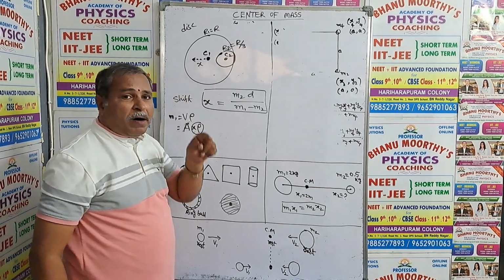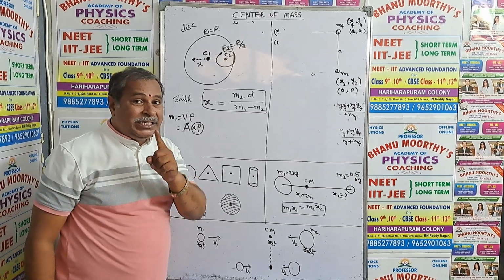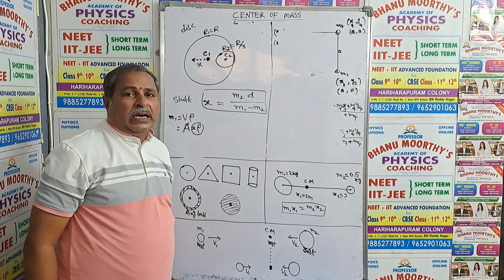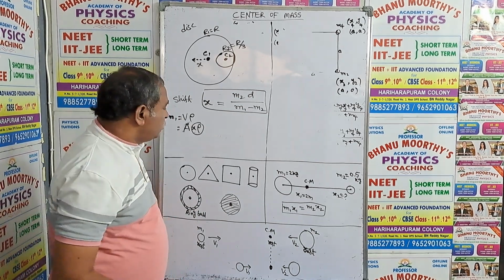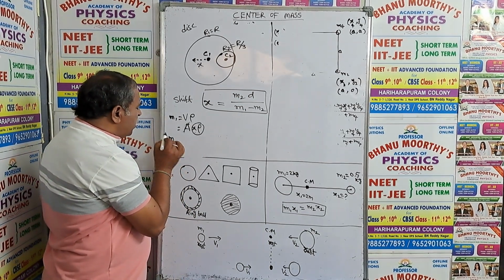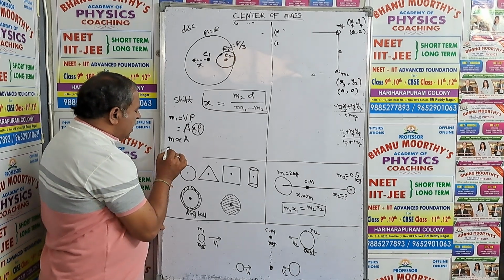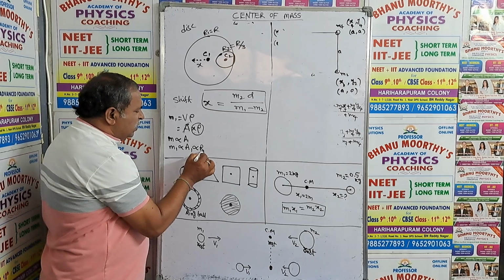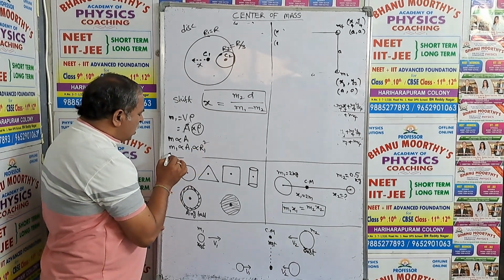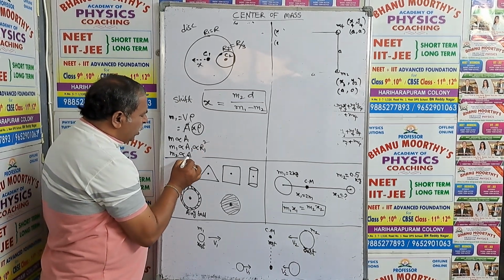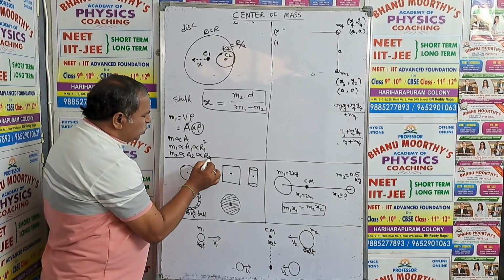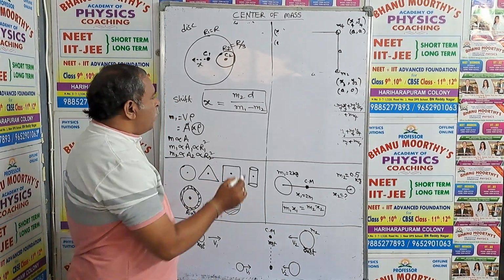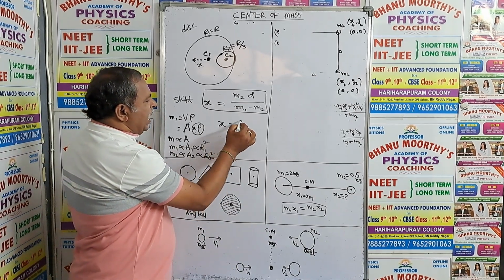So both are made up of the same material, that's why density is constant, and the thickness of these two circular portions is the same. So m1 is proportional to A1, which means R1 square, and m2 is proportional to A2, which means R2 square. Pi is a constant, of course. Now my dear students, finally what will we get?